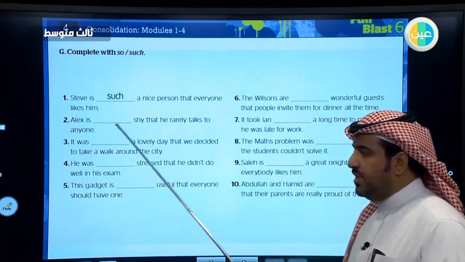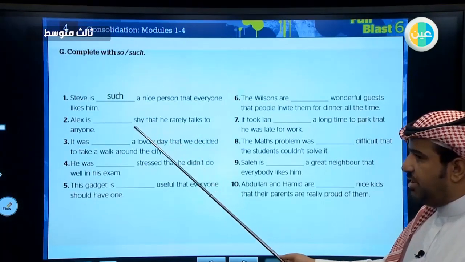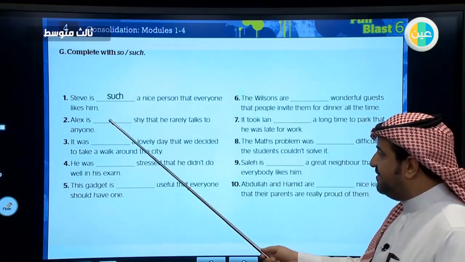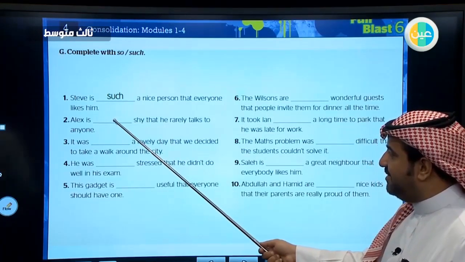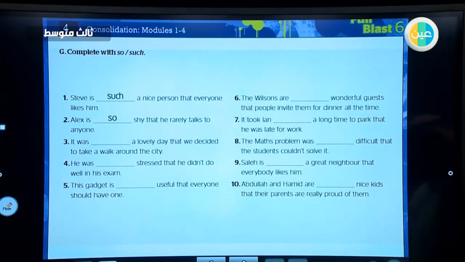Number 2, Alex is shy that. Shy is an adjective, so we are going to use so. I want you to do the rest of the exercise by yourself.